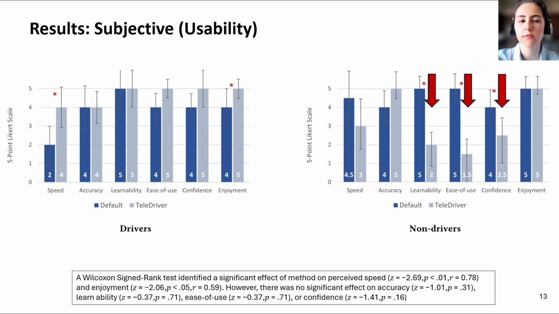Non-drivers rated TeleDriver more difficult to learn, most probably because they had no experience with driving. Non-drivers did not perceive the methods to be significantly different in terms of speed and accuracy, and they enjoyed using both methods. Drivers learning well and feeling more confident using TeleDriver suggests that the embodiment mentioned earlier, where drivers would be able to embody the operation of telepresence robots as they do with cars, most probably had happened.